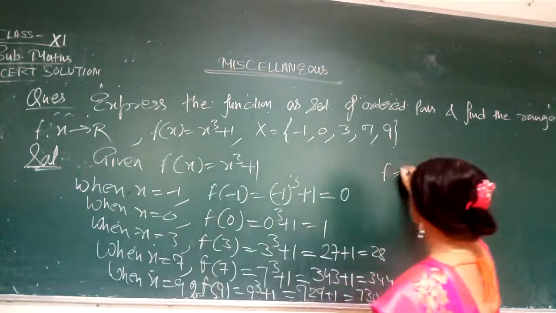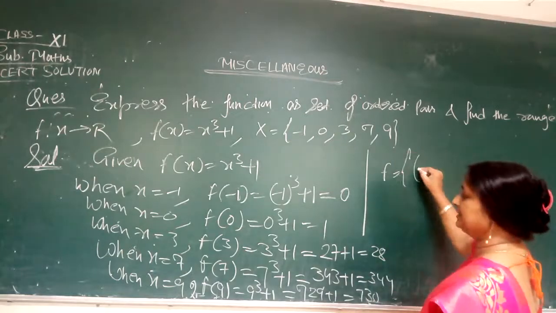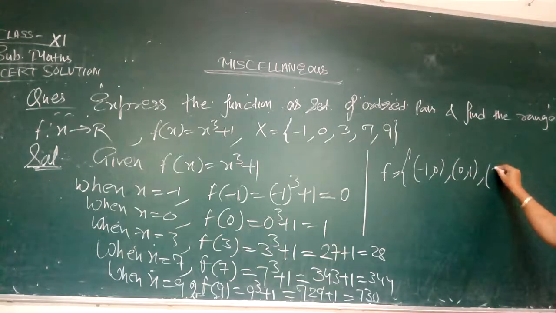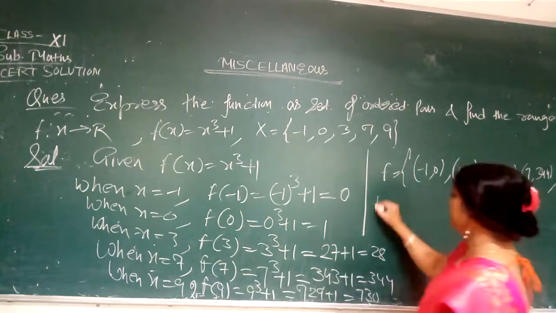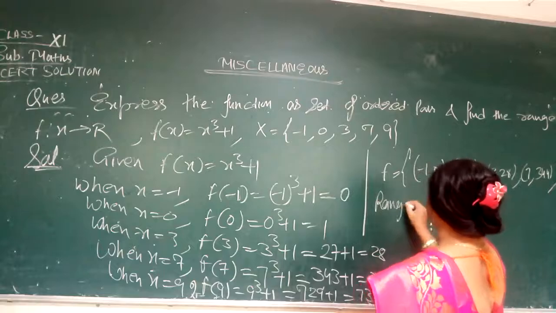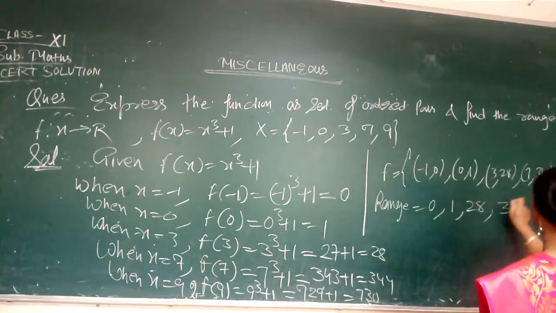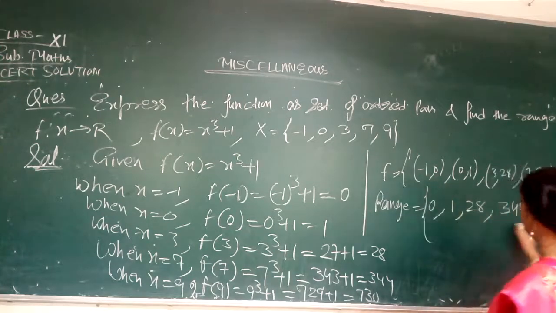So the function is minus 1 to 0, 0 to 1, 3 to 28, 7 to 344 and 9 to 730. So the range of the function is 0, 1, 28, 344 and 730. This is the solution of this question.